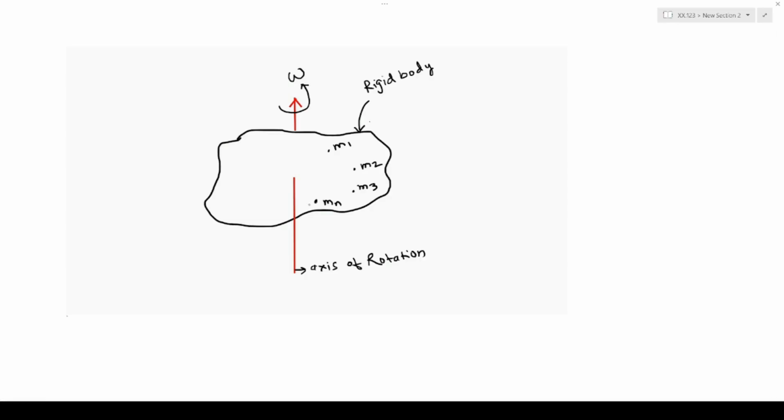Now let r1 be the perpendicular distance of mass m1, r2 the perpendicular distance of mass m2, r3 the perpendicular distance of mass m3, and for mass mn the distance rn is the perpendicular distance. So we have all the perpendicular distances of the respective masses.